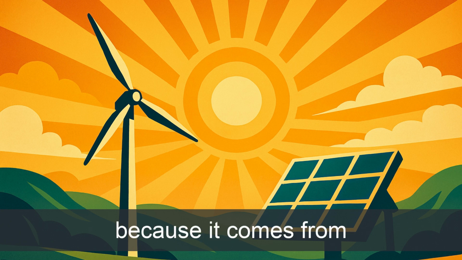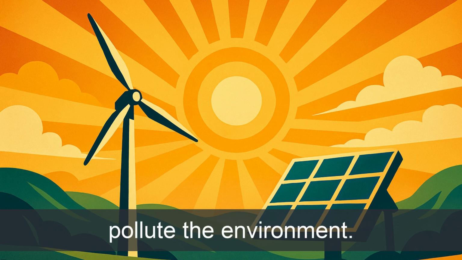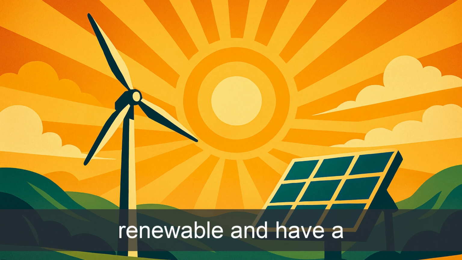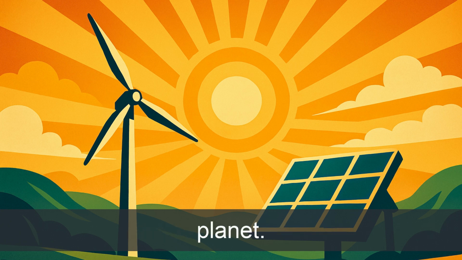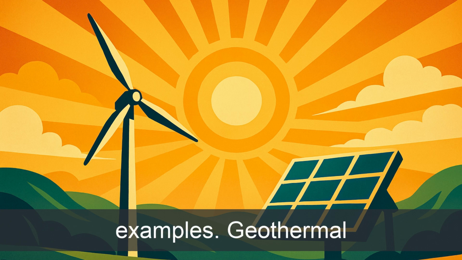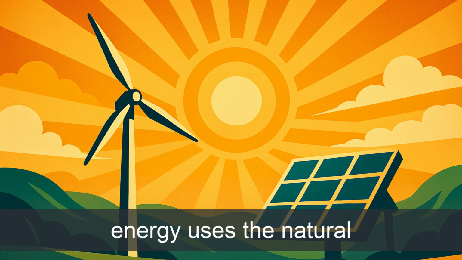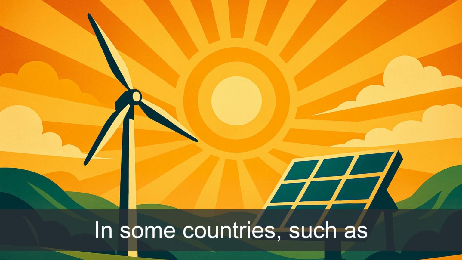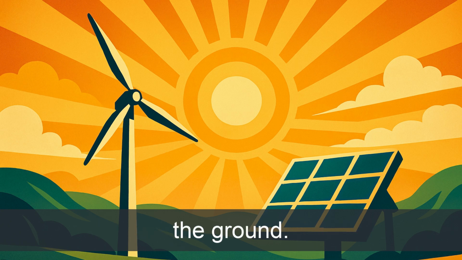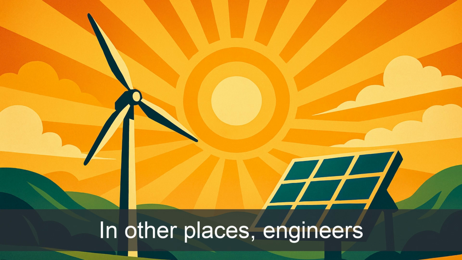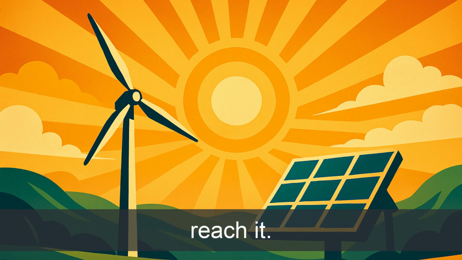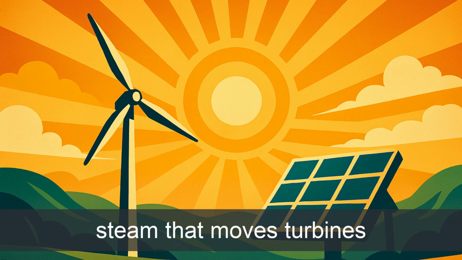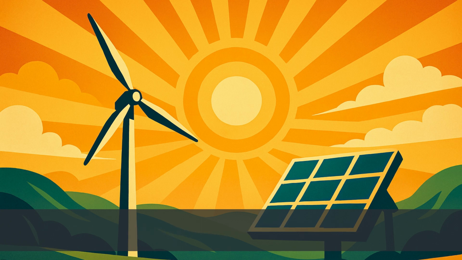Clean energy is different because it comes from natural sources that do not pollute the environment. These sources are renewable and have a smaller impact on the planet. Let's look at some examples. Geothermal energy uses the natural heat below the Earth's surface. In some countries, such as Iceland, the heat is close to the ground. In other places, engineers must drill deep holes to reach it. The heat then creates steam that moves turbines to produce electricity.